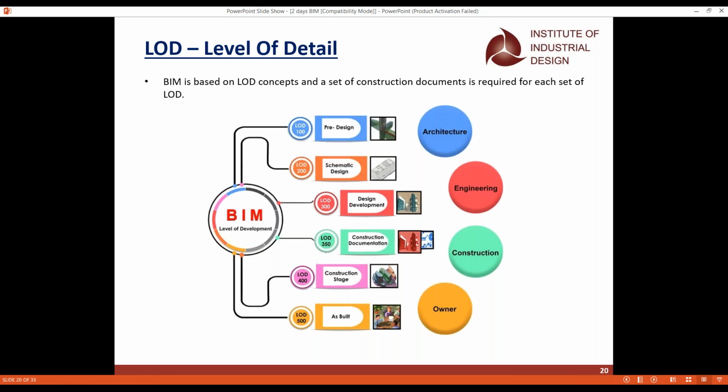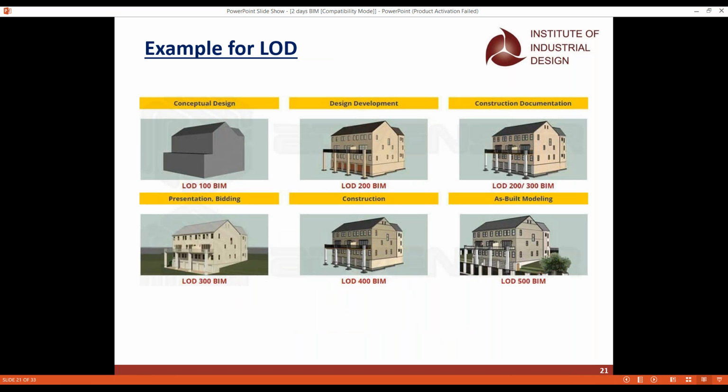So in general terms, we all will go with LOD 350, 400 and 500. No one will ask us for LOD 100 and LOD 200. We all will go and design according to LOD 300 to 500. So I'll tell you in depth about LOD 100 to 300, what documents we will give.